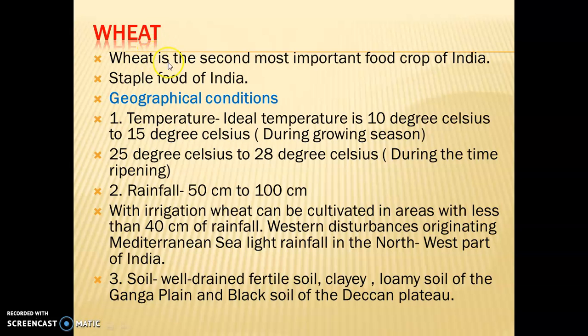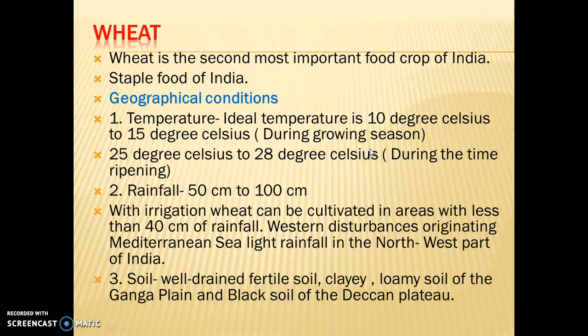Next is wheat. Wheat is the second most important food crop. It is the staple food of India. What is the temperature requirement? Ideal temperature is 10 degrees Celsius to 15 degrees Celsius during growing season.